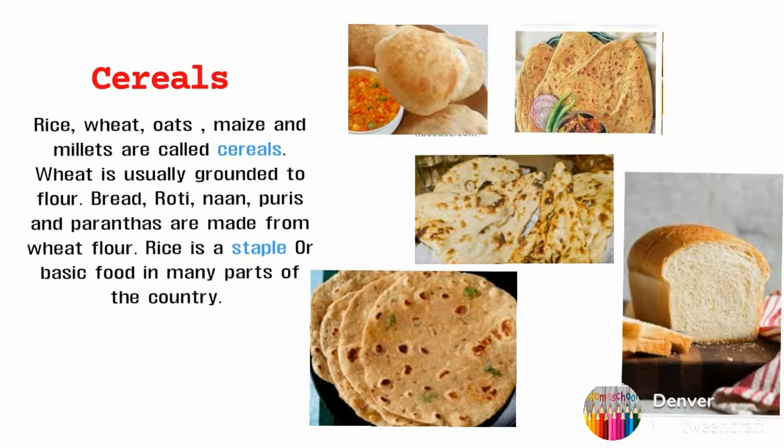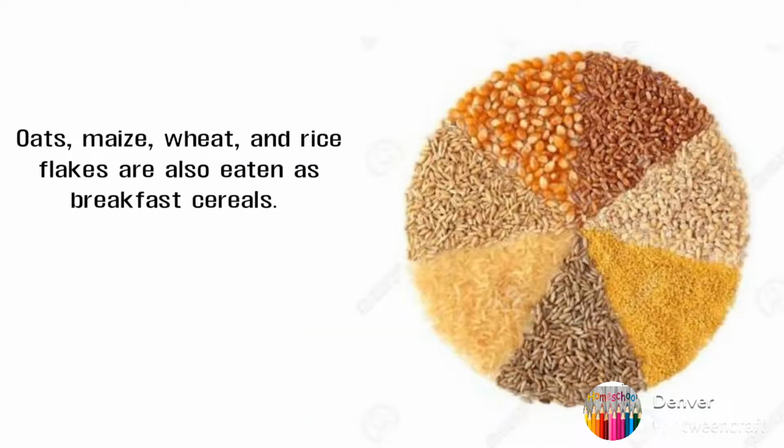So every state or every place has a staple food. Like in Punjab, the staple food is roti and rice. Gujarat, rice. West Bengal also rice. Basically, in many parts of our country, rice is used as a staple food. But in different countries, the staple food may be different. Not rice, but some other cereals, oats, maize, cornflakes, etc. So, cereals like oats, maize, wheat and rice flakes are also eaten as breakfast cereals.